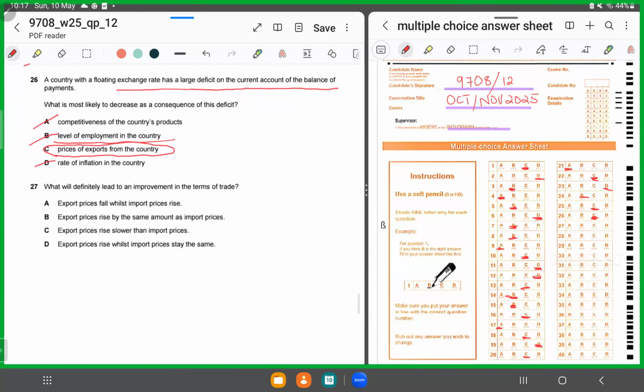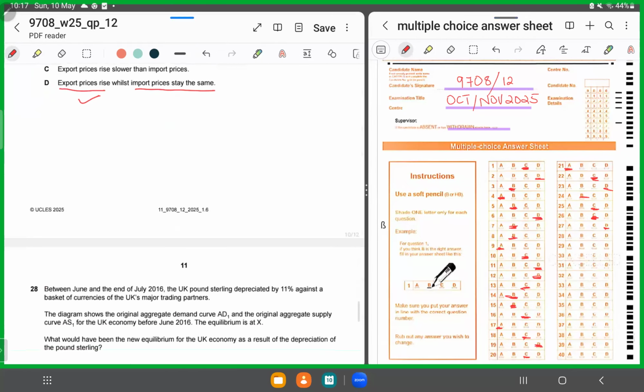Moving forward, MCQ number 27. What will definitely lead to an improvement in the terms of trade? So terms of trade is the ratio of export prices to import prices. So when export prices are rising and nothing is happening to import prices, they remain the same. So obviously the terms of trade has to improve. So for 27, we'll shade in D as the correct answer.